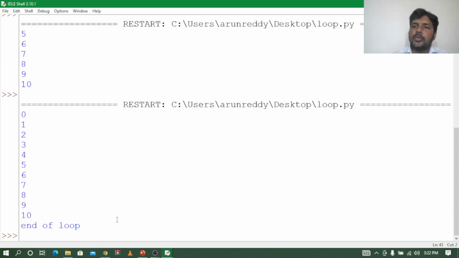In the while loop we can print whatever numbers we want by using increment and decrement. But the for loop is only used for a sequence, like a list, tuple, or dictionary. Like this, a sequence we can print easily. And we can also use the range function. When we use the range function, you don't need increment and decrement, and we can print the numbers.